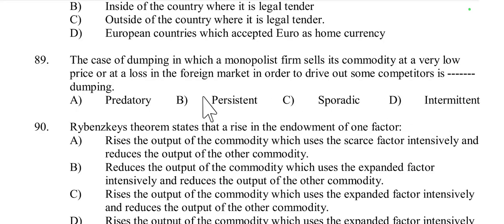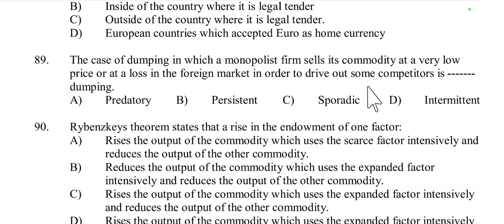So in which kind of dumping process does a monopolist firm sell its commodity at a very low price or at a loss in the foreign market in order to drive out some competitors? So in the foreign market, the seller sells its product at a very low price or at a loss to drive out some of the competitors.